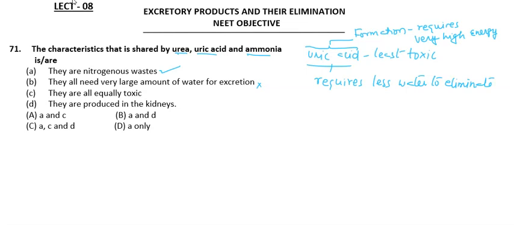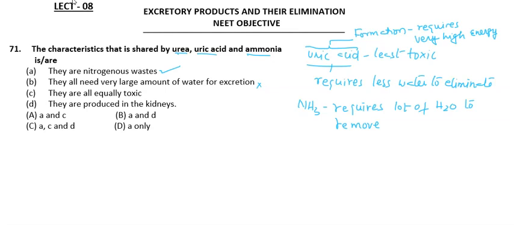So, they all need a very large amount of water? No, not at all. Out of these three, it is ammonia that requires a lot of water to remove it. That's why for most aquatic organisms, water is available in large quantities.